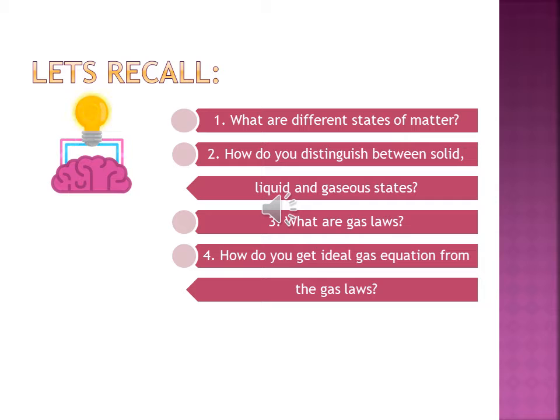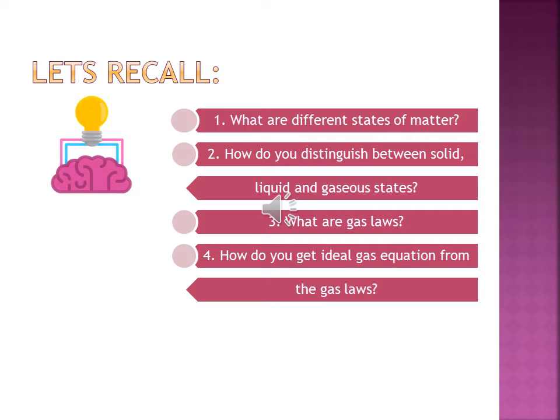First, what are the different states of matter that we have already seen? Which are they? Solid, liquid, and gas. And even in mechanical properties of fluids, we have seen another state of matter, which is the plasma state. So these are the different states of matter.